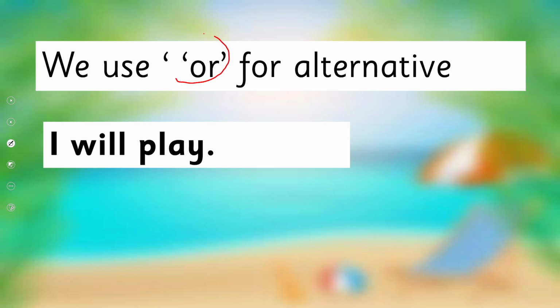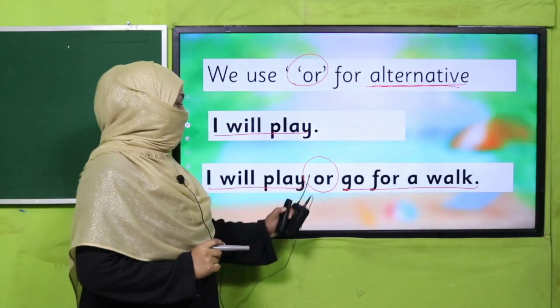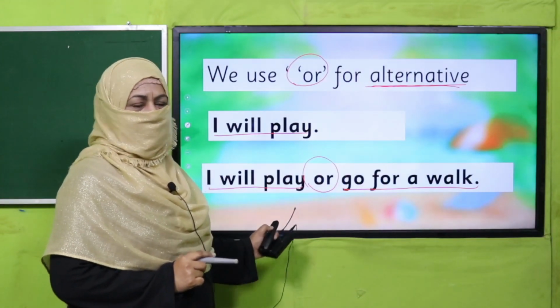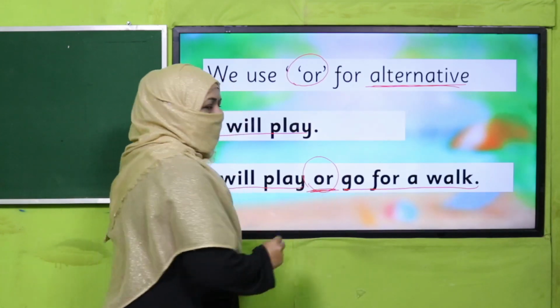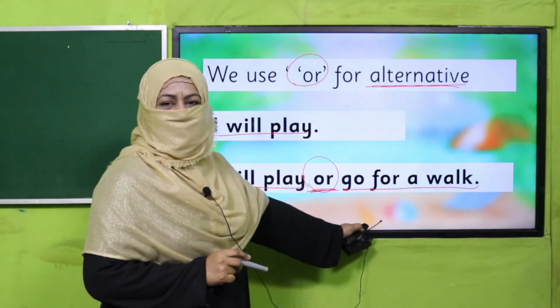We use or for alternative. And what does alternative mean? It means we can replace one thing with another. For example, I have free time, so I will play. But if I have more choices, what will I say? I will play or go for a walk. Because I'm free right now, I will play, or go for a walk. So these are alternatives of each other. That's why I have used or here. Because I'm going to do one thing: either I will play or I will go for a walk, right?